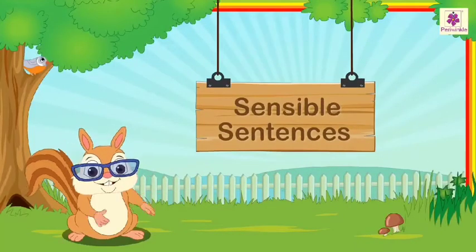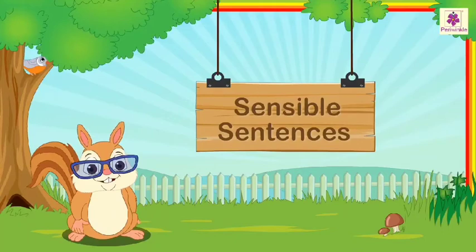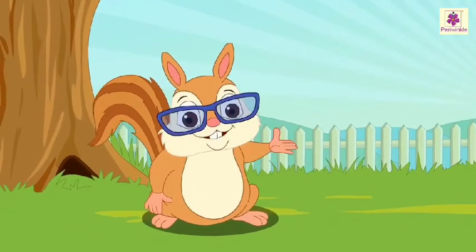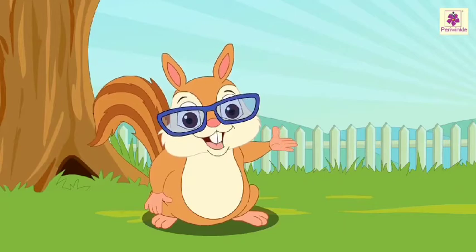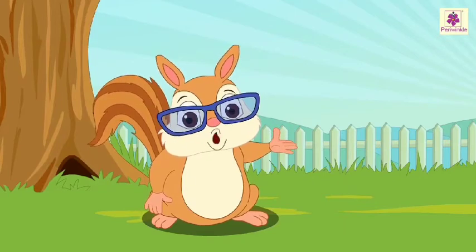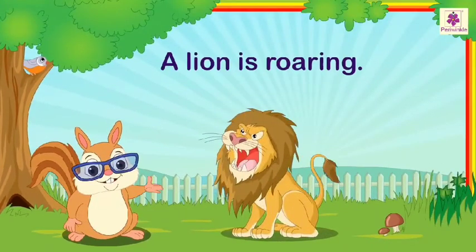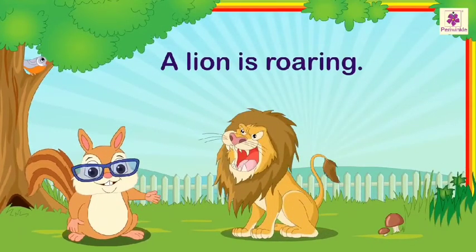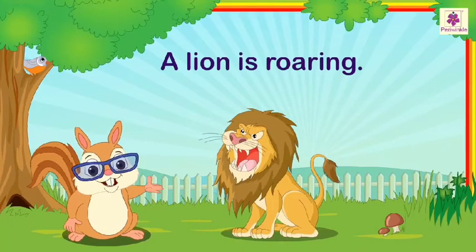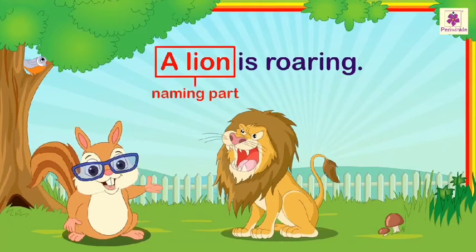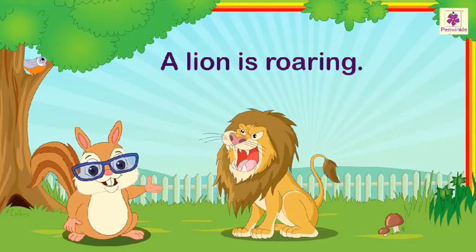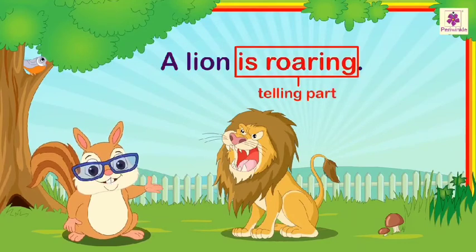Sensible sentences. Every sentence has two parts. That is, the naming part and the telling part. A lion is roaring. In this sentence, a lion is the naming part and is roaring is the telling part.